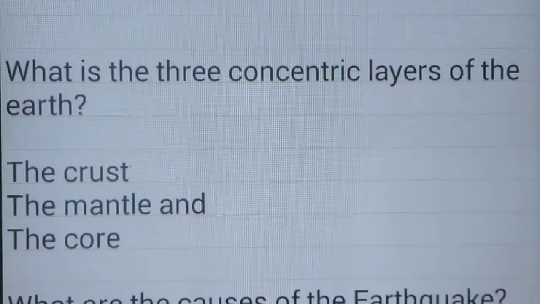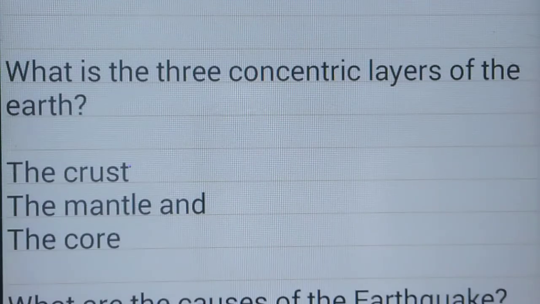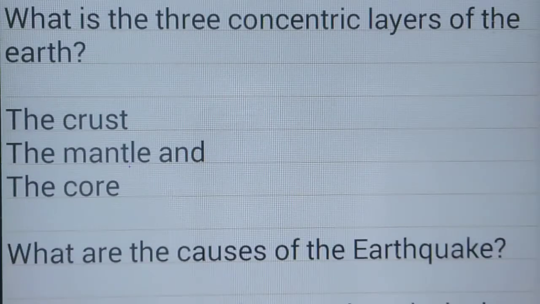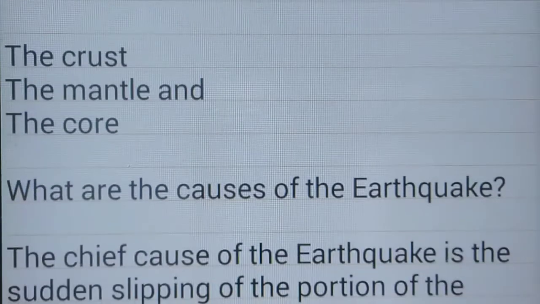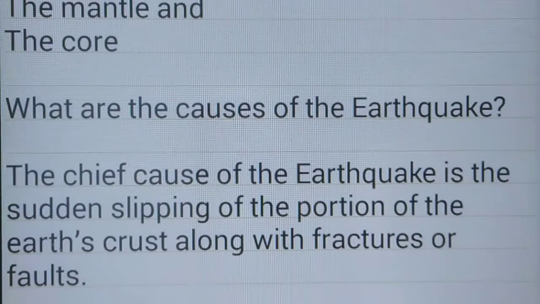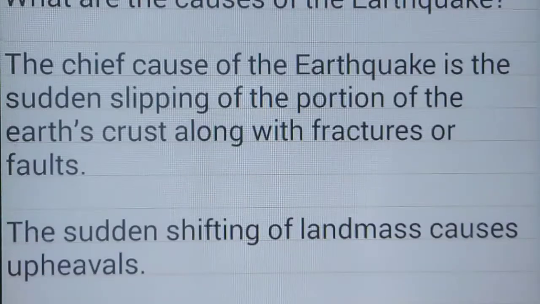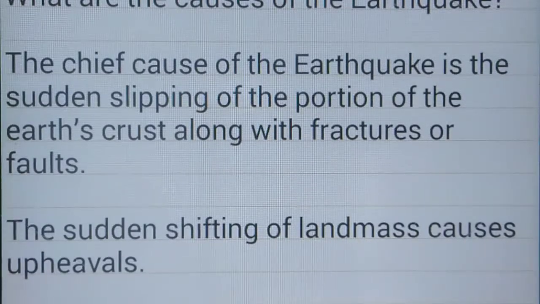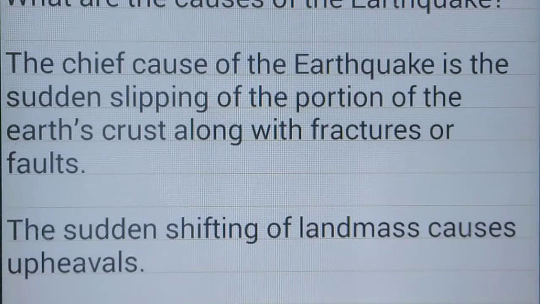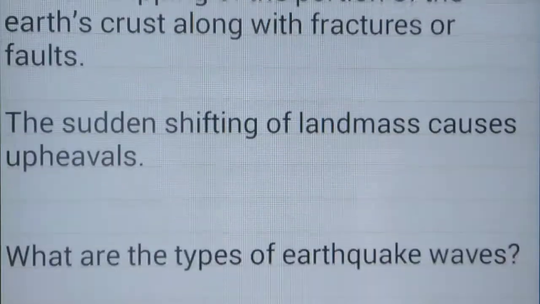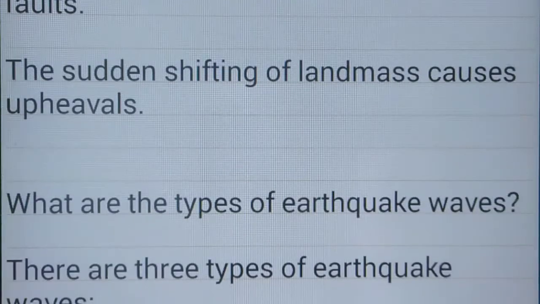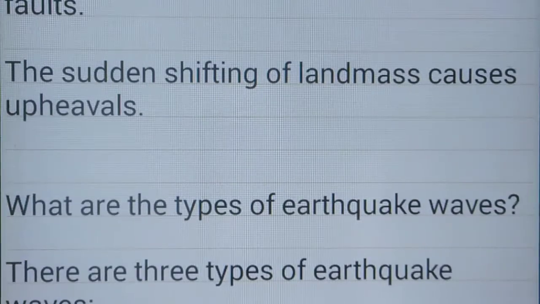What are the three concentric layers of the earth? The crust, the mantle and the core. What are the causes of earthquakes? The chief cause of the earthquake is the sudden slipping of a portion of the earth's crust along fractures or faults. The sudden shifting of landmass causes upheavals.